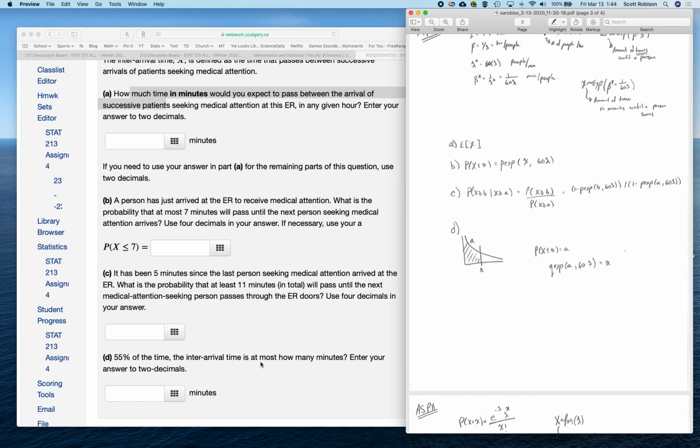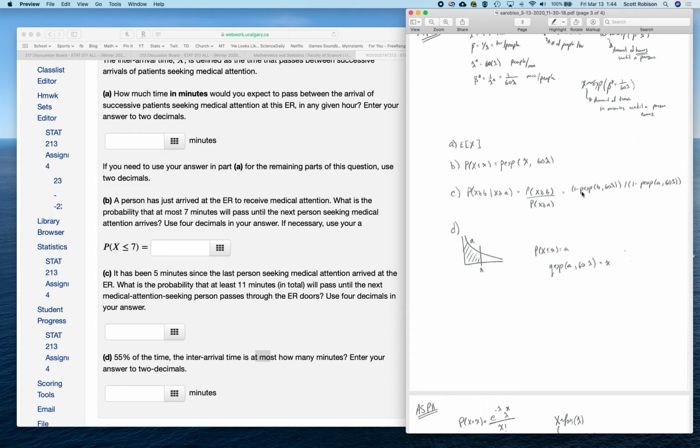So here, at most, of course, is the less than or equal to sign. Imagine that there is a number such that on the left, or in other words, at most, the area on the left is whatever the value they've given you here. In my case, it's 0.55. So here, this value is 0.55. And so instead of using the p-exp command, which is when we have the value, we get the area. In D, we have the area, and we want the value.